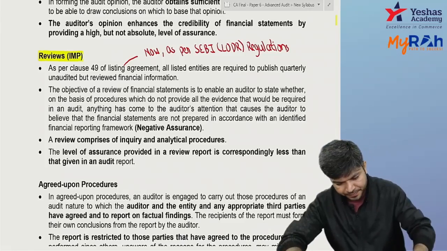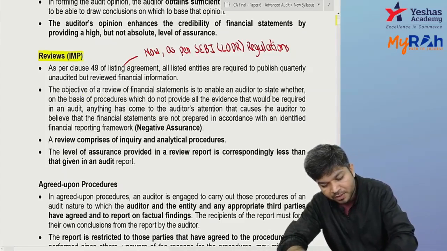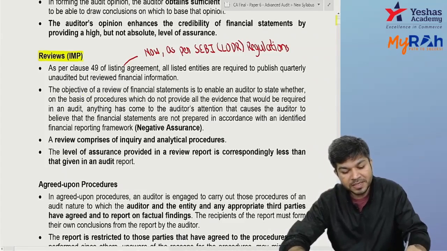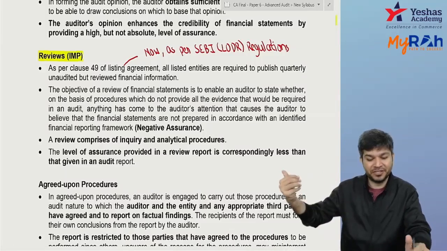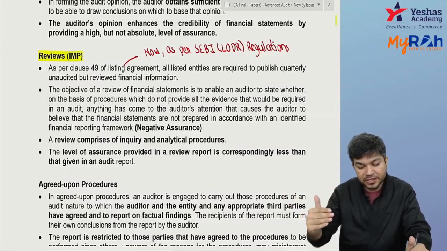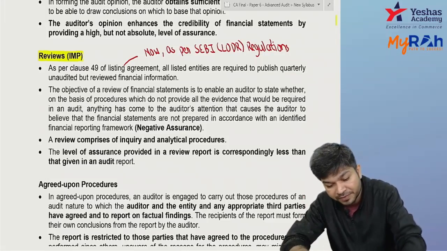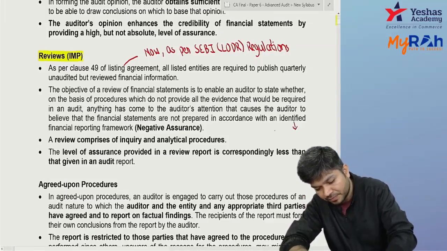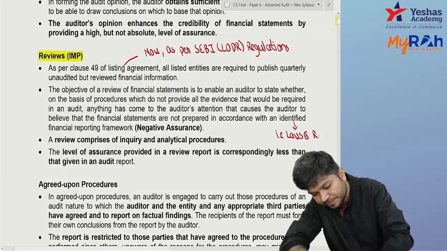So check. The objective of review is to enable the auditor to state whether, on the basis of procedures which do not give all the evidence required in an audit, anything has come to his attention that causes him to believe that the financial statements are not prepared in accordance with the identified financial reporting framework, that is, laws and regulations.